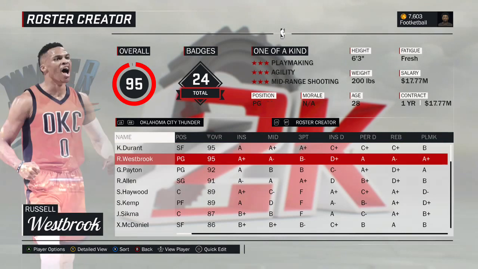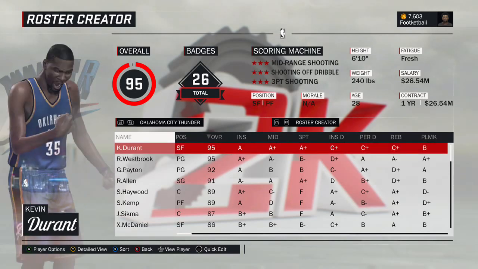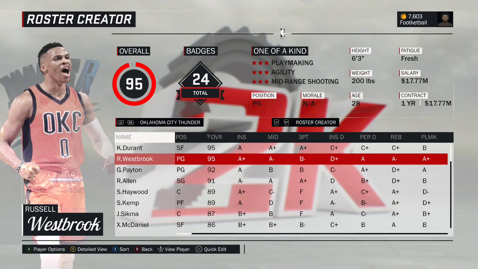Kevin Durant first up. Now Russell Westbrook, if you play with him now, he's actually above a 95 rating, but I think for the season, we'll put him at a 95. I could see him getting up to a 96, 97 by the end of the season, but we're going to keep him and Durant at 95. In all likelihood, Russell Westbrook's going to win the 2017 MVP. So both their MVP seasons, we'd have them at a 95. I mean, you can argue about that all you want, but it doesn't really matter.